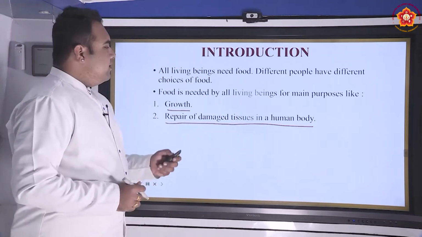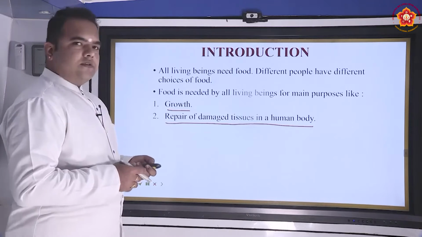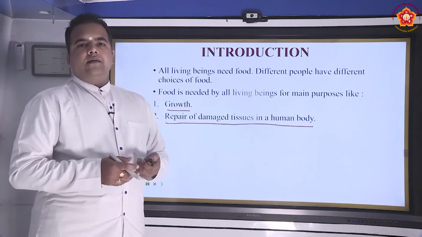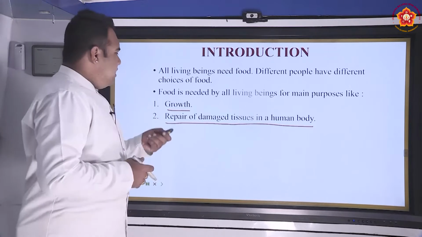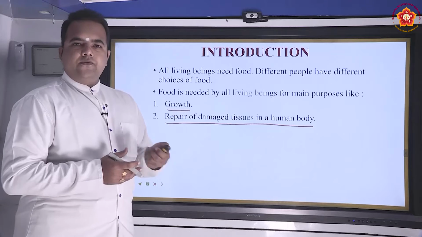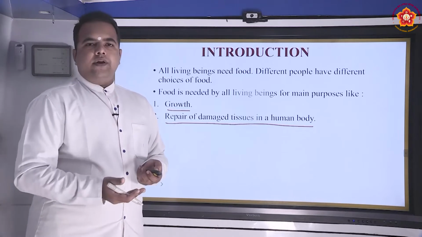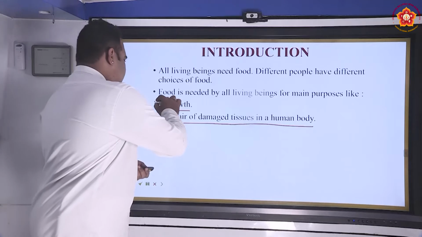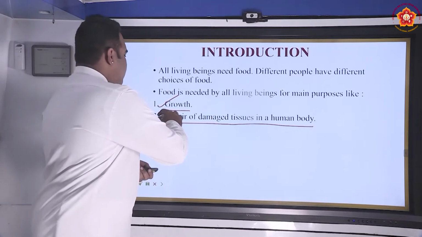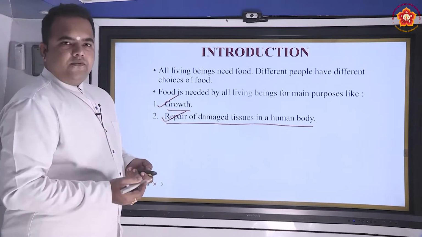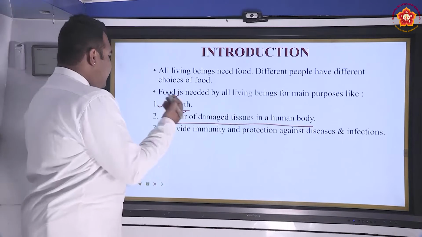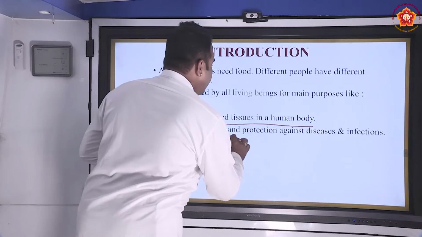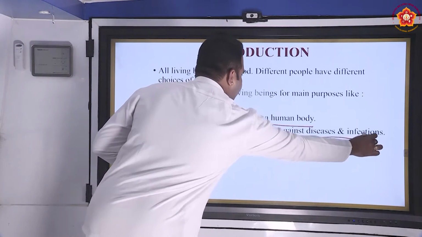For example, whenever a few tissues are damaged to a smaller extent in the human body, doctors recommend a particular type of food item so that the necessary nutrients, the necessary vitamins are given to the body. So growth is one reason, repair of tissues is another reason, and another reason is to provide immunity and protection against diseases and infection.